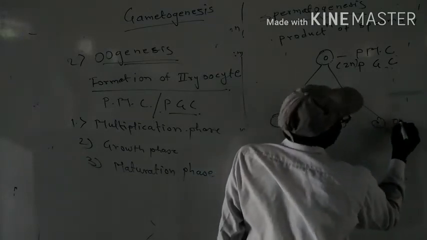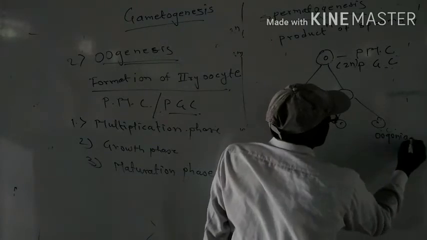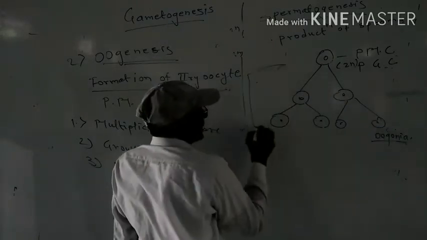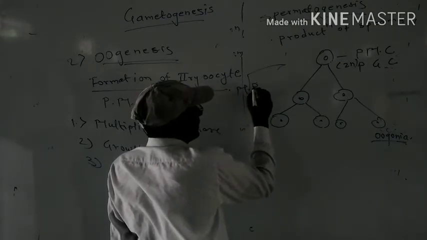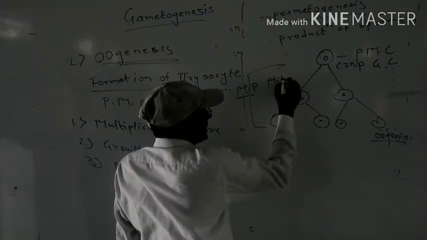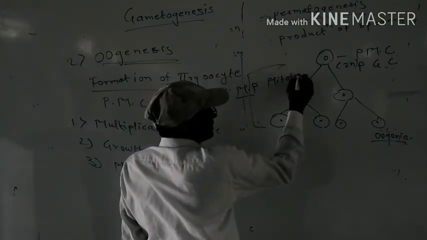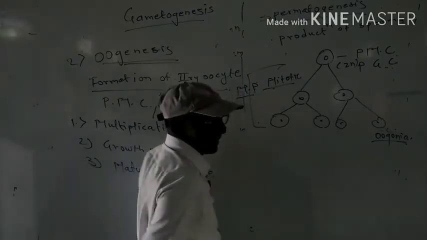These are oogonia. So this is the first phase, the multiplication phase. And which division is there? Mitotic division, repeated mitotic division. So this first phase is completed.